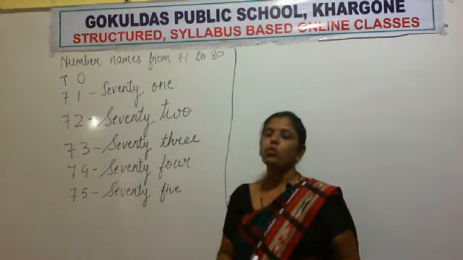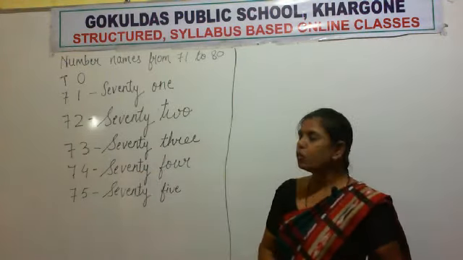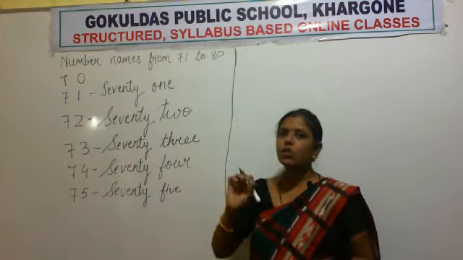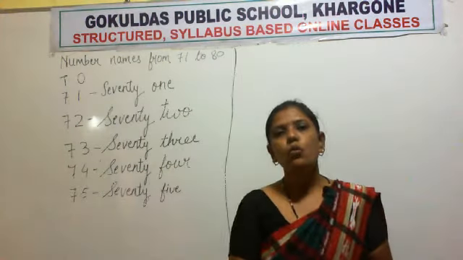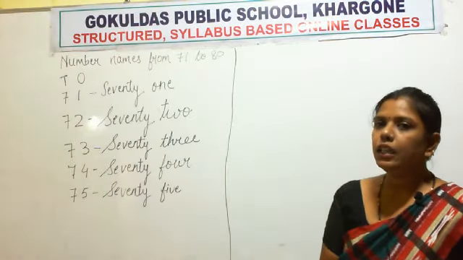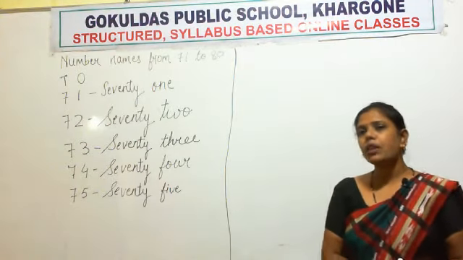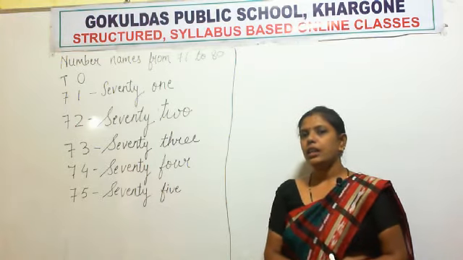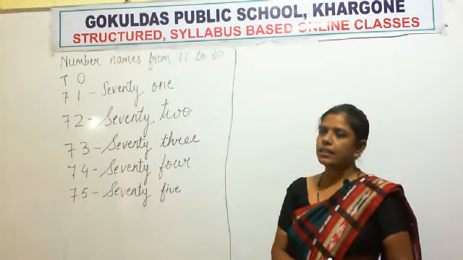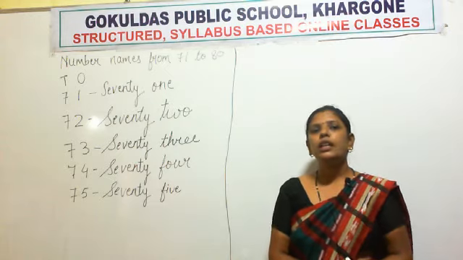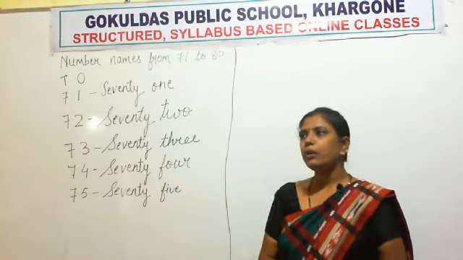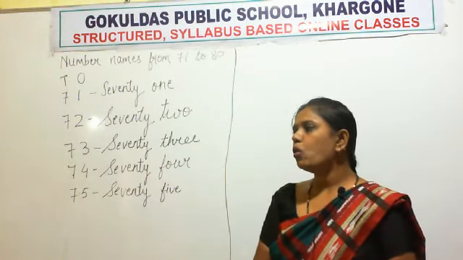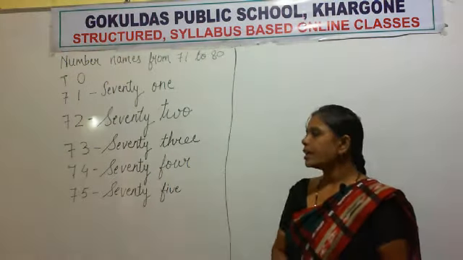Now which number will come after 71? 72. So what is the spelling of 72? SEVENTY, 70. Repeat after me. SEVENTY, 70. TWO, TWO. Repeat. TWO. Very good.